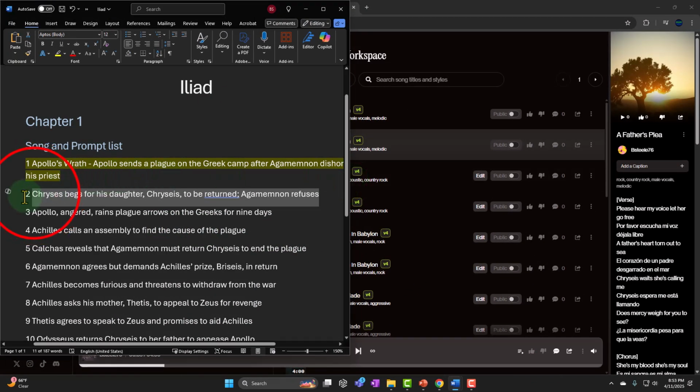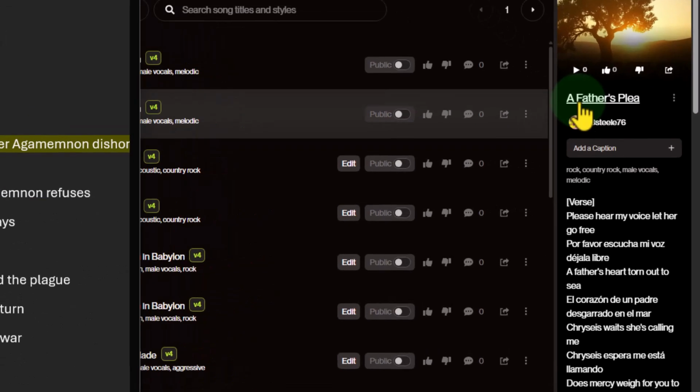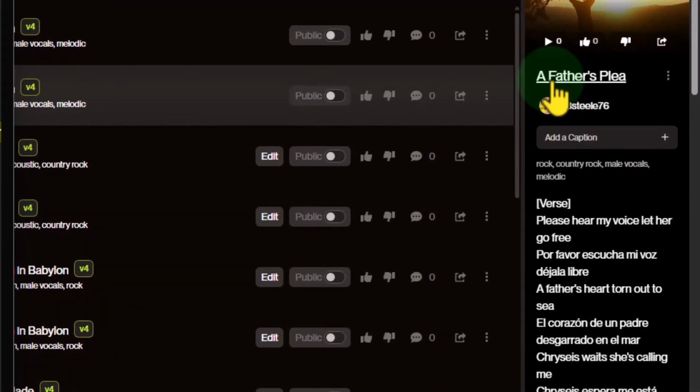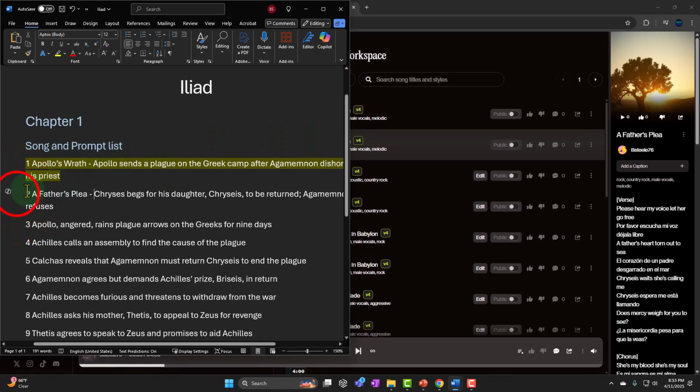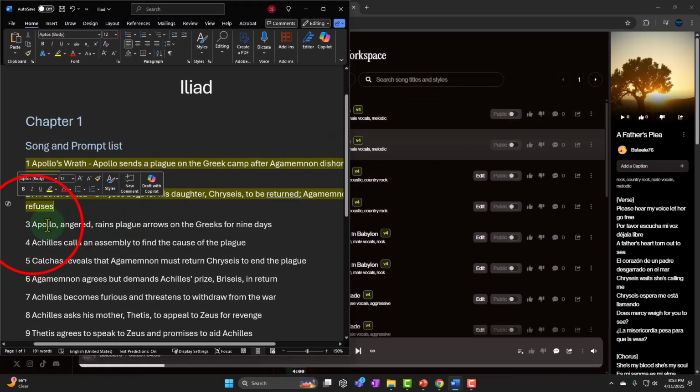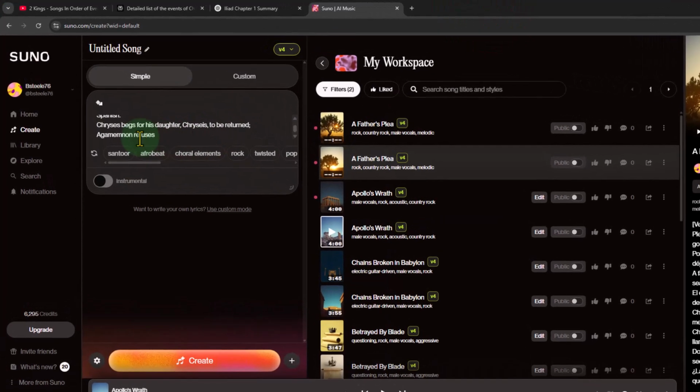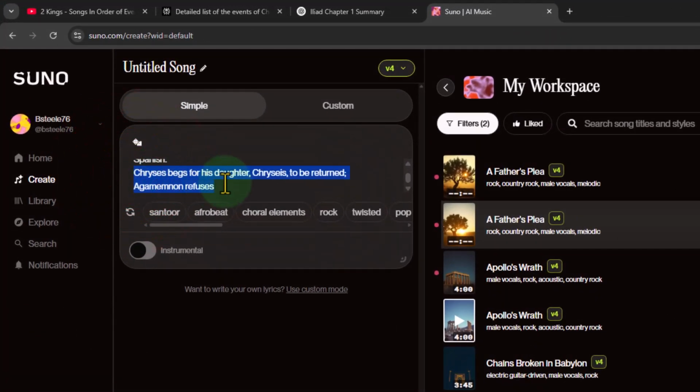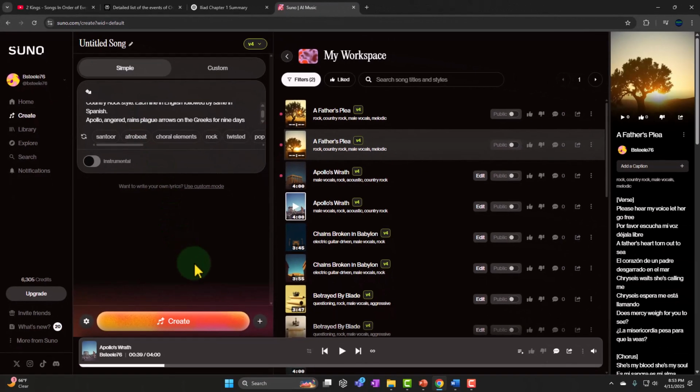So this is going to be, I can see it over here, a father's plea. Boom, boom. And then I'll make this one yellow. So I've done that one. Click it off. And then I'm going to copy the next one. Copy that over here. Put that on here. So we're going to go boom. And then let it generate.